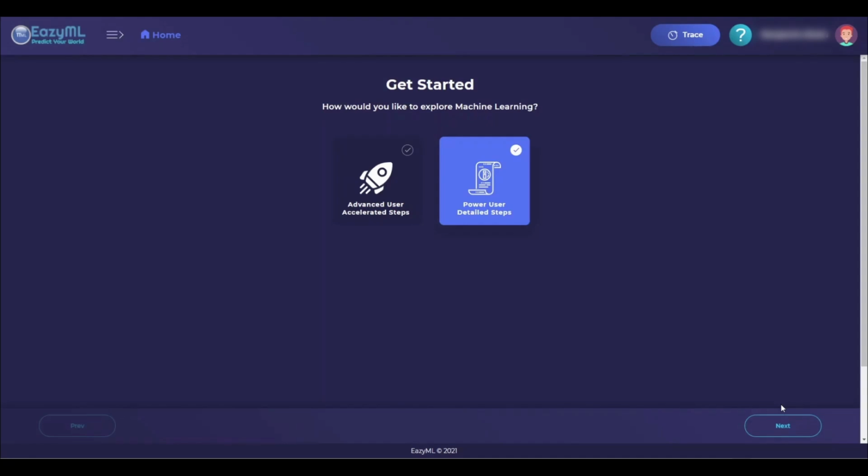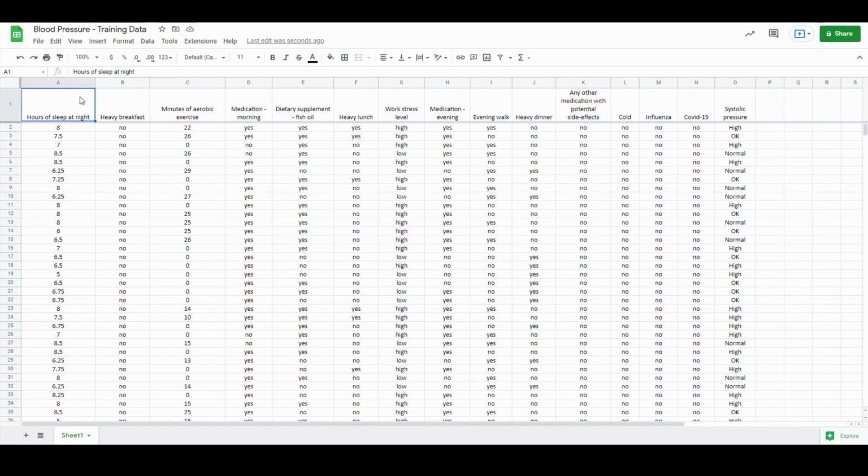For the demonstration, we are going to take a use case from healthcare, a simple one that is easy to understand. It has to do with systolic hypertension, your blood pressure. The dataset for this use case has various parameters or variables such as your sleep patterns, stress at work, your meal patterns, amount of exercise, and so on and so forth. And then finally, the outcome variable, which is your systolic pressure at the end of the day. This is data from a real patient.